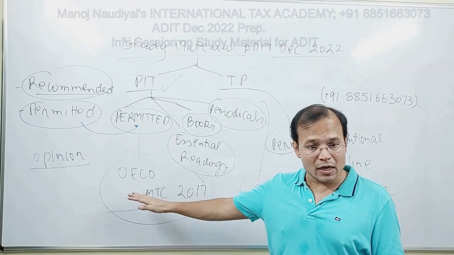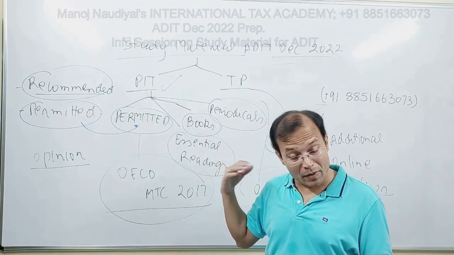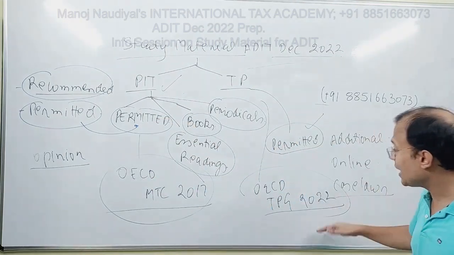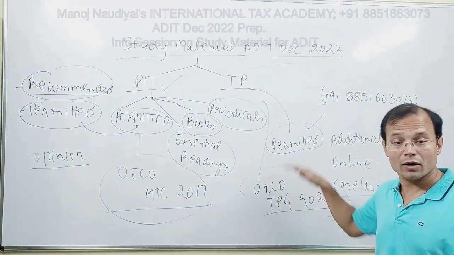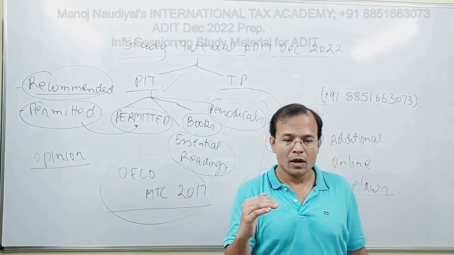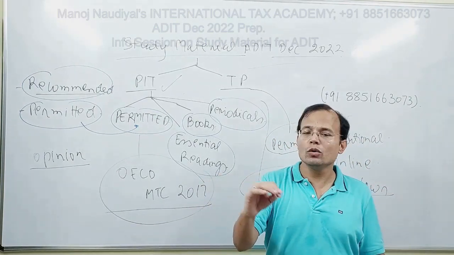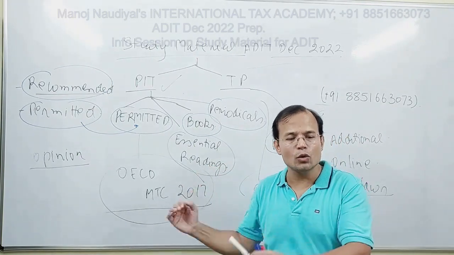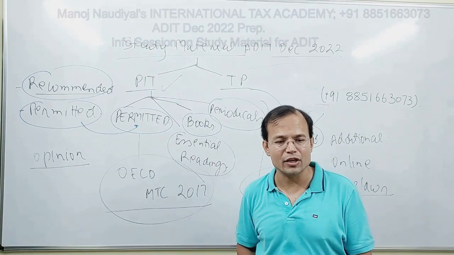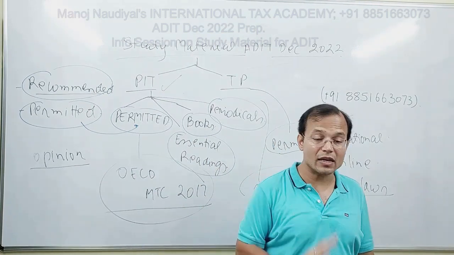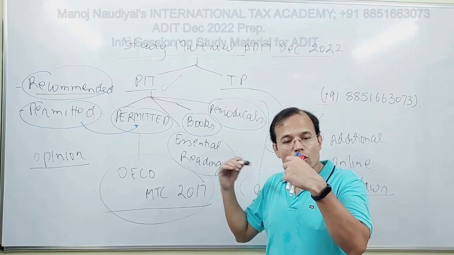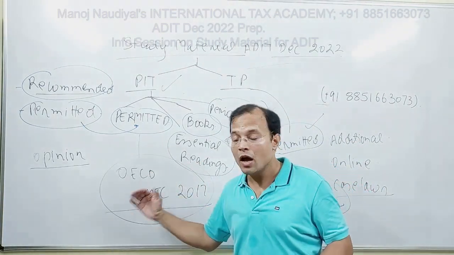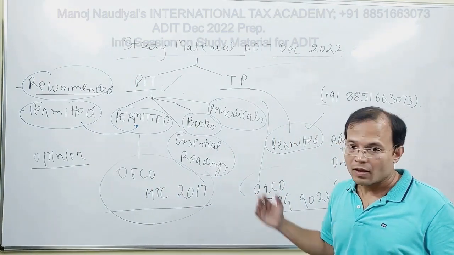If you base your preparation, in my opinion, upon OECD Model Tax Convention for PIT and TP Guidelines 2022 for TP, mind you, you would definitely pass comfortably. You would definitely be able to clear your ADIT examination, TP as well as PIT, very, very comfortably. And not only this, you would also be able to score a very good rank if you properly base your preparation upon these two documents. Converse might not be true.